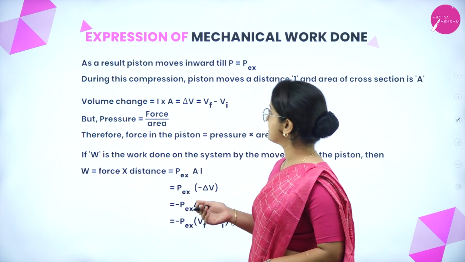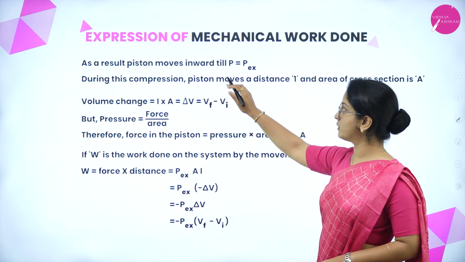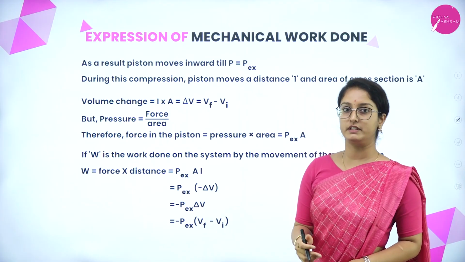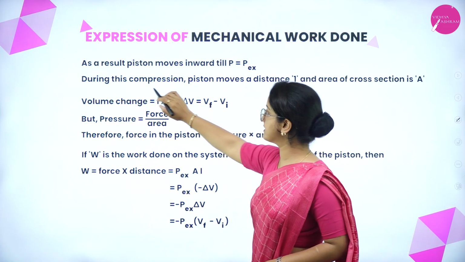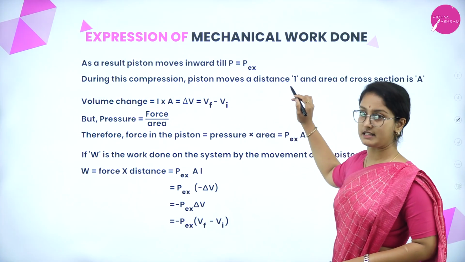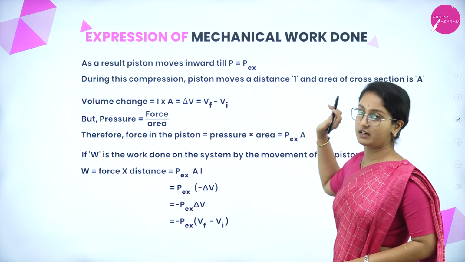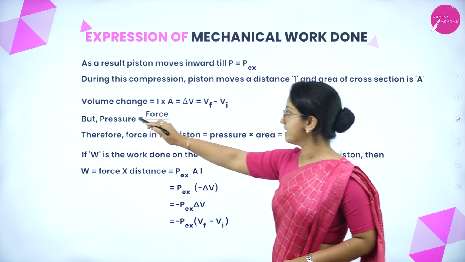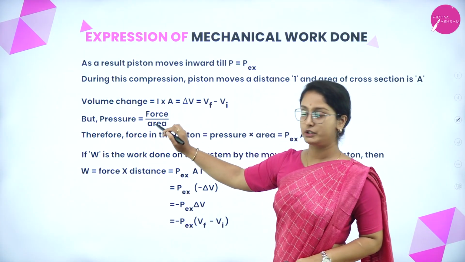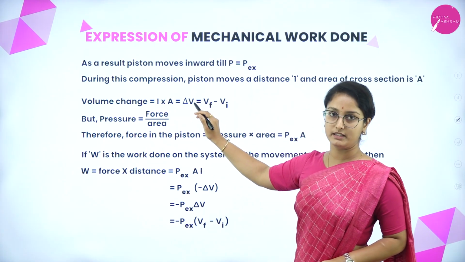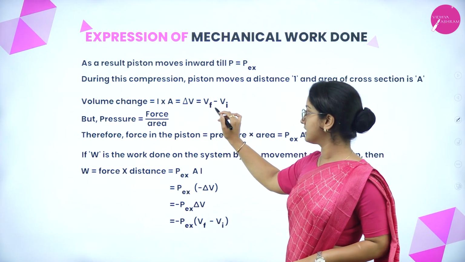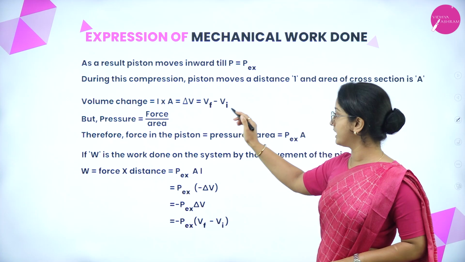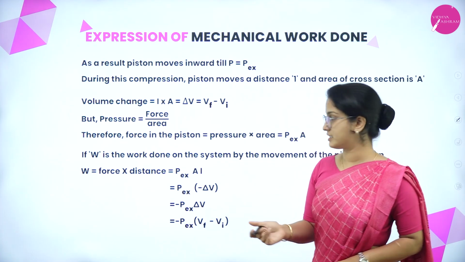On continuing this, as a result, the piston moves inward till where? Till the pressure of the inside gas becomes equal to the external pressure. During this compression, the piston moves a distance L and the area of cross section is represented by A. So the volume change is equal to L into A, which is equal to delta V, that is change in volume, given by Vf minus Vi. Vf means volume at the final stage, Vi is at the initial stage.